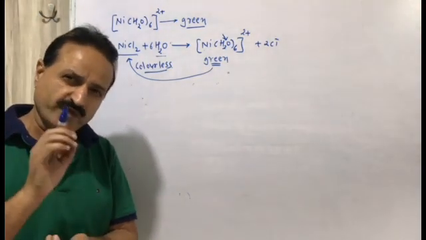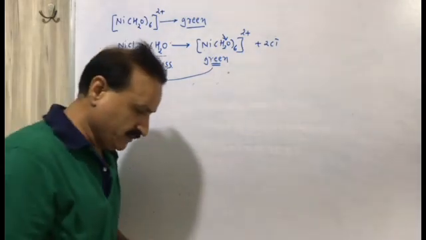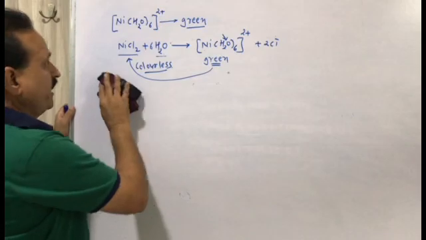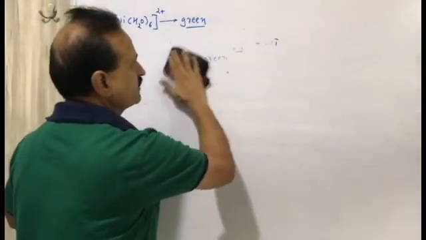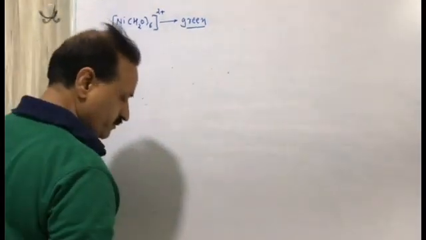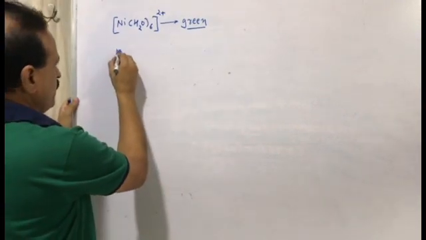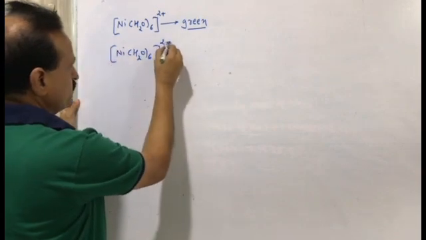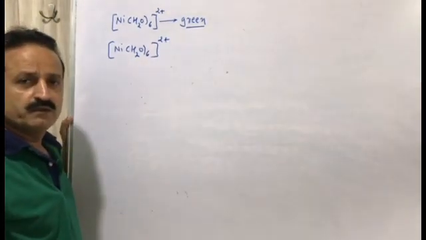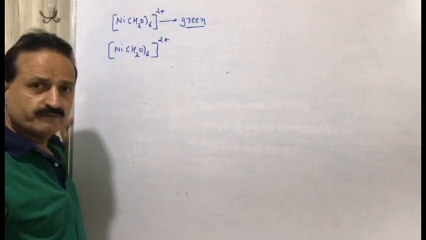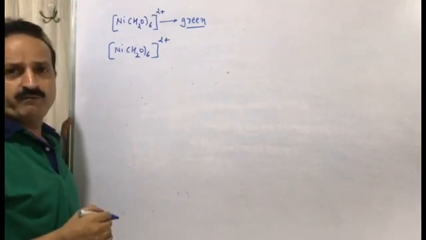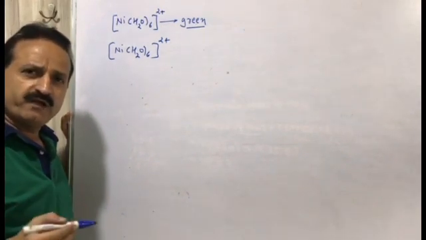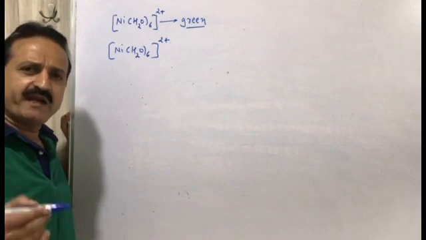So we have an example from your textbook. How can we change the color in a complex compound by adding a different ligand? Suppose we have [Ni(H2O)6]2+, and then ethane-1,2-diamine, which is a didentate ligand.